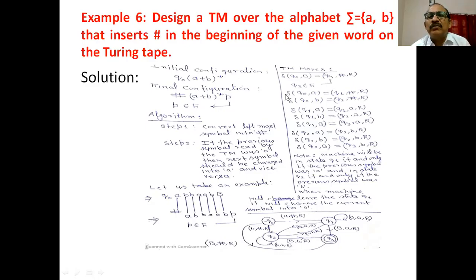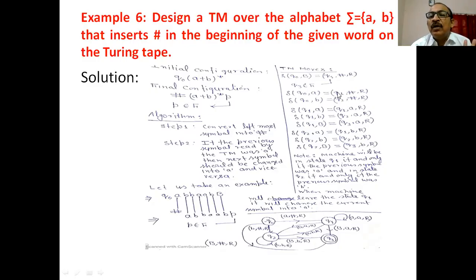Is it clear? Now, if the machine in state Q0 reads A, it changes into A, as you can see, and goes to the state Q1. And if B is encountered, it does not go to the state Q1, it goes to the state Q2 and replaces this B by hash. Here you have to remember, the machine goes to state Q1 if the current symbol was A, it goes to the state Q2 if the current symbol is B.